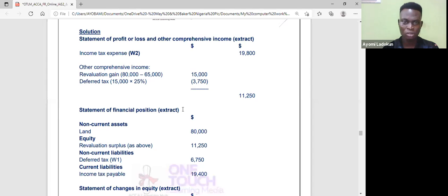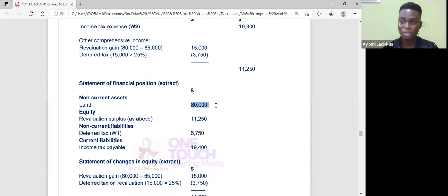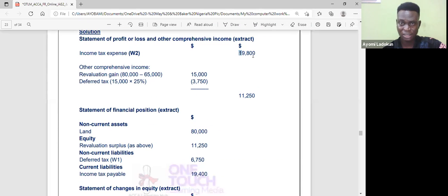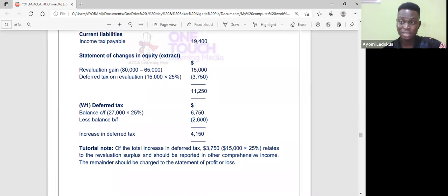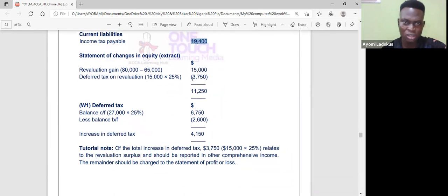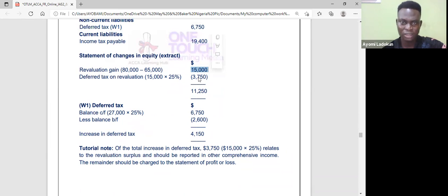Then in the statement of financial position, the asset will now be carried at 80. The revaluation surplus, remember, is within your equity. Then the deferred tax that we got, and of course the year-end estimate, will also be taken as a current liability in my account. So that's what you are posting. Then your statement of changes in equity, what has changed? The revaluation gain in OCI, then the deferred tax effect has also changed. And that's the end of that question.